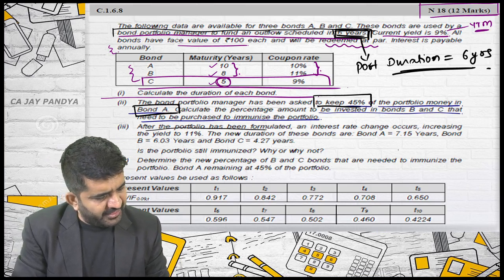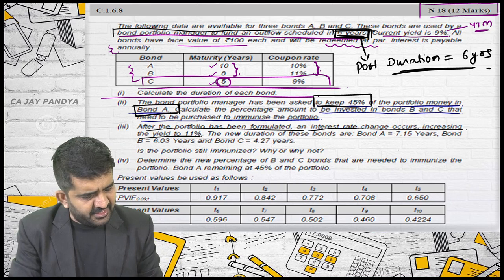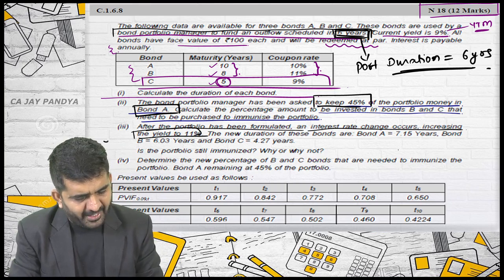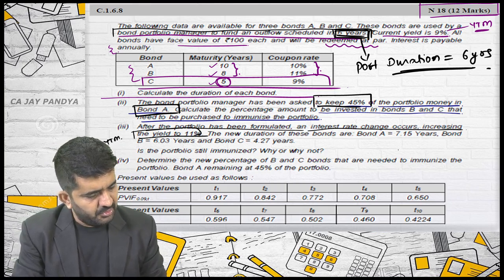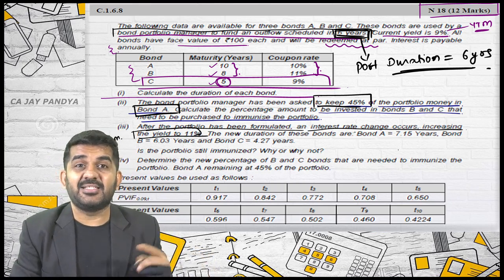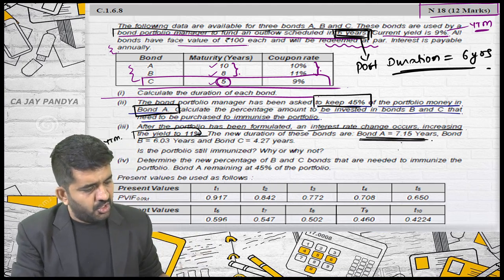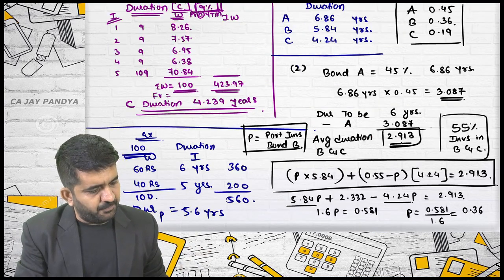After the portfolio has been formulated, an interest rate change occurs, increasing the yield to 11%. So YTM is becoming 11%. The new duration of this bond, as YTM has increased, see the duration. Duration of bond A has become 7.15 years.